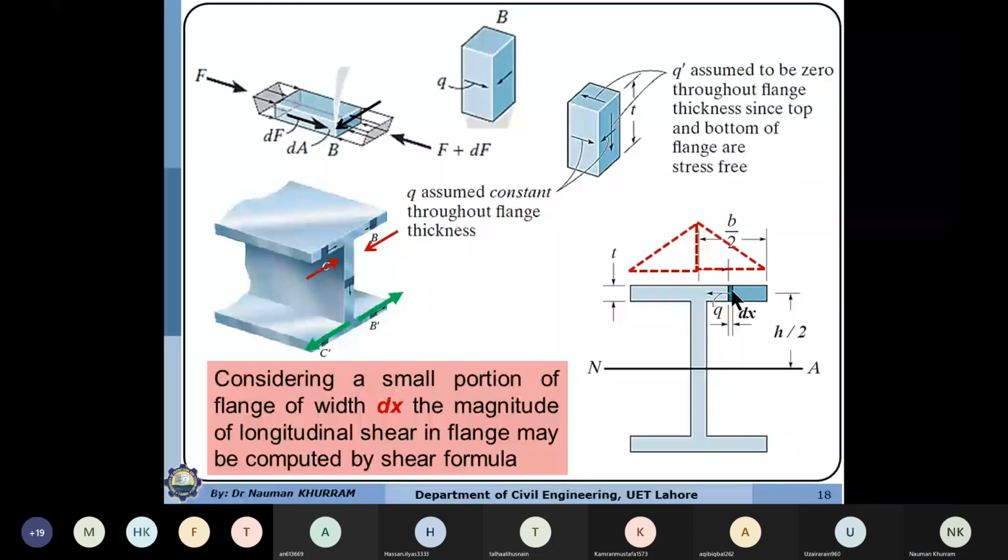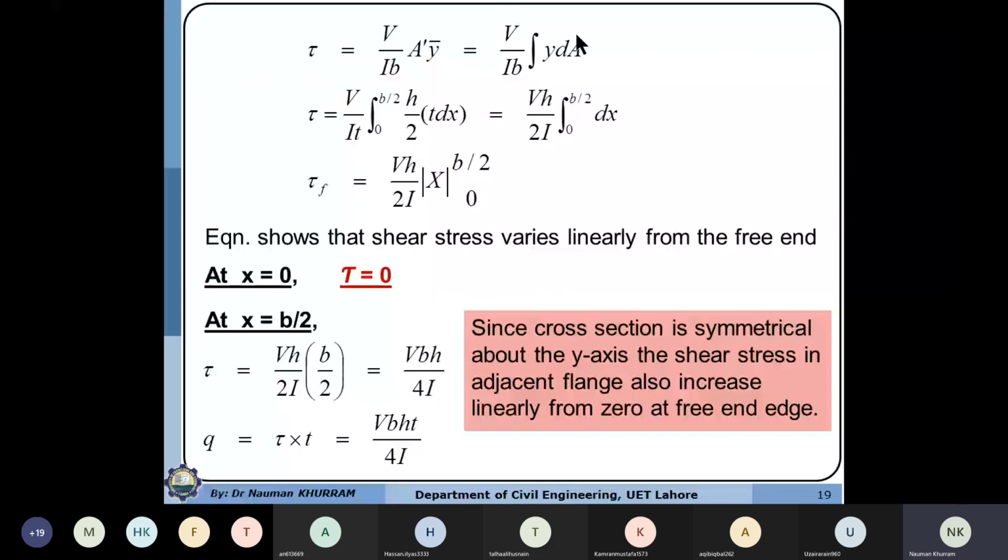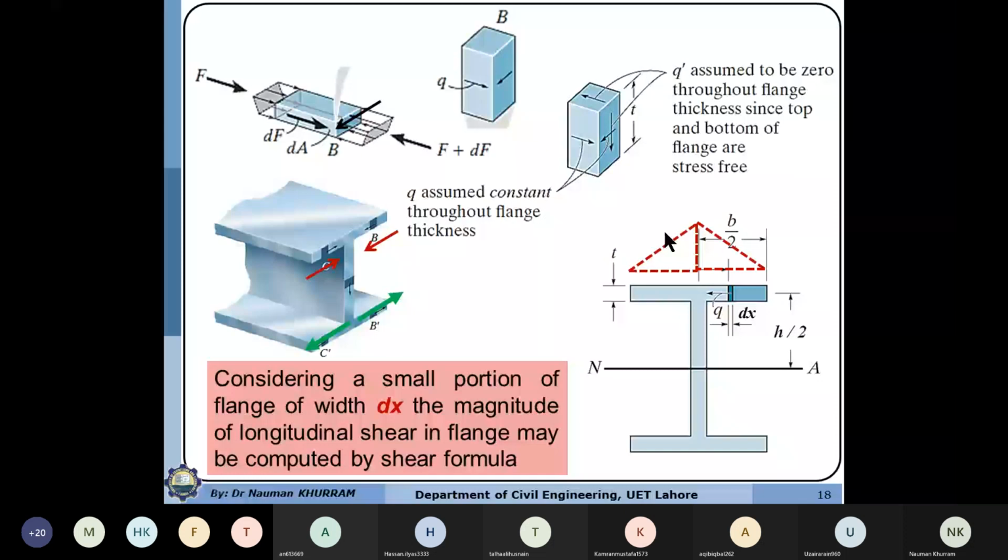If you want to take the moment of this differential area about the neutral axis, y is the moment arm of this differential area, which is the distance from the center of this area to the neutral axis. We are considering that the height of this I section is the distance from the center of the top line to the center of the bottom line, and b is the total width of the complete flange.